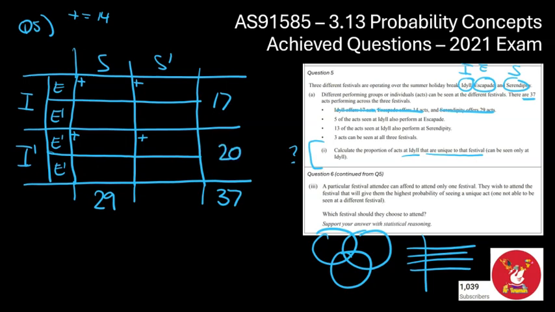We know there's going to be 20 here, and we know there's going to be 8 over here. So let's carry on to the next line. 5 of them are at I and E. So I and E would be these 2 groups here.